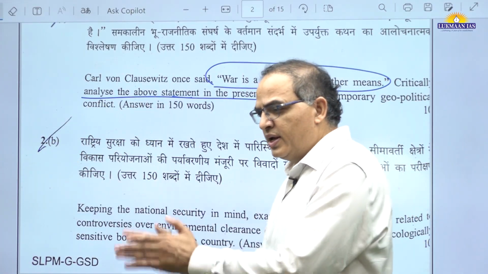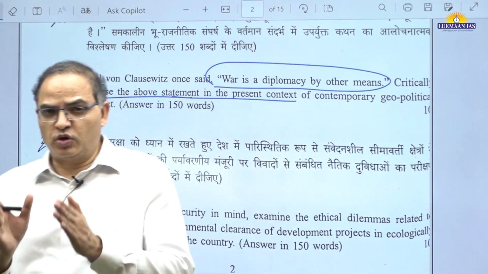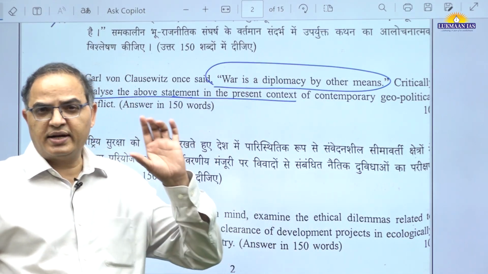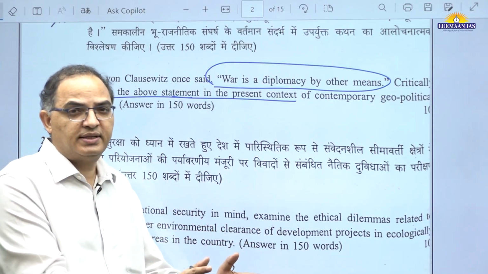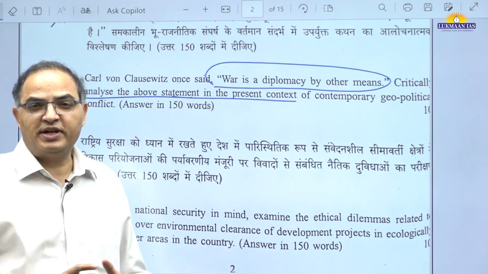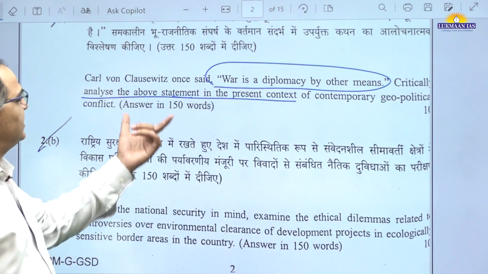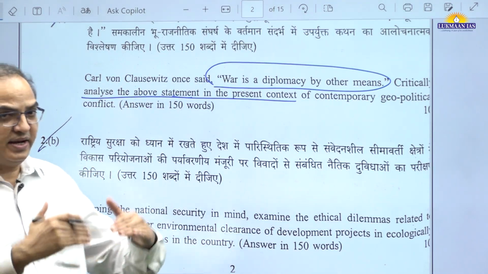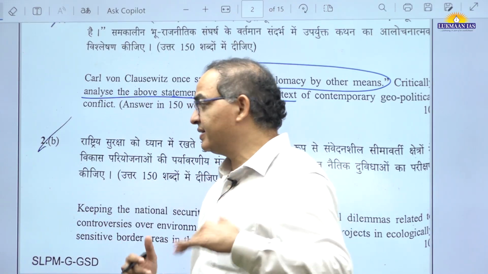You have to give support, say Machiavelli, Thomas Hobbes, and Kautilya, whom we teach; they justify war. Ends justify means, that is the statement of Machiavelli. But certainly people will also turn towards Gandhi's principle of peace, non-violence and other aspects.